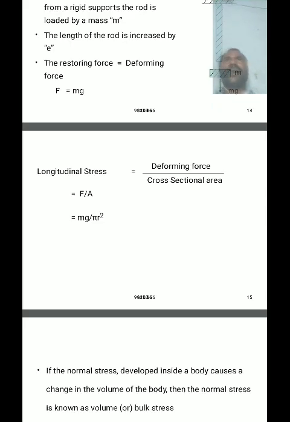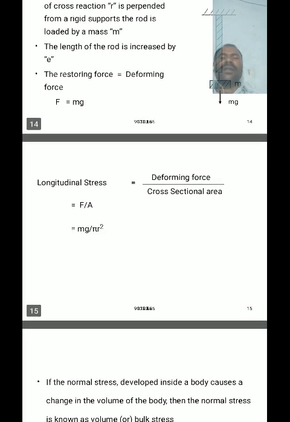That load of weight is considered as a deforming force, equal to mg. That's why the deforming force is equal to the weight of the load attached at the other end of the wire, mg.